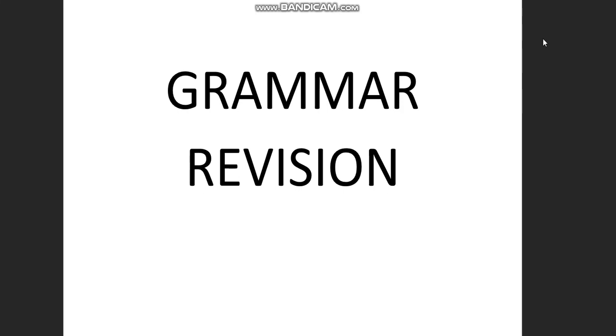Now, concrete nouns are nouns which can be felt, which can refer to people, places, animals, or things, and they can be touched or seen. So anything which can be touched or seen comes under the concrete noun. I hope I'm very clear with abstract noun and concrete noun, students.